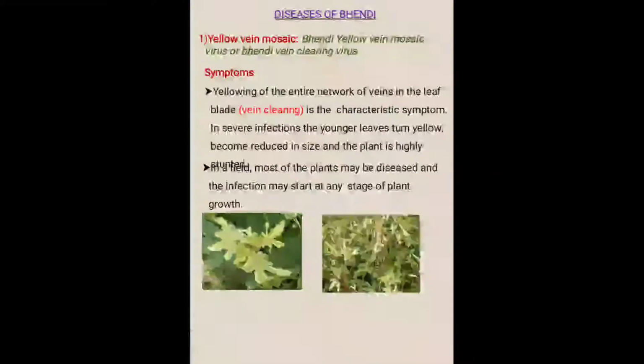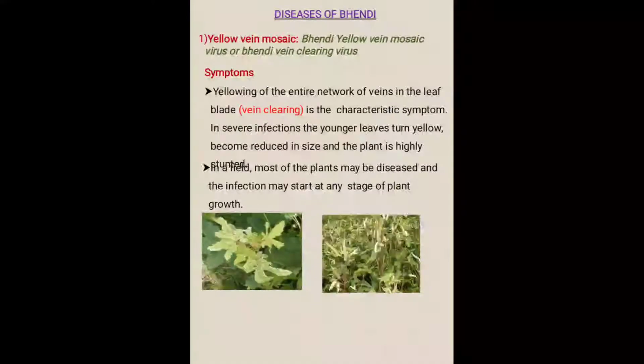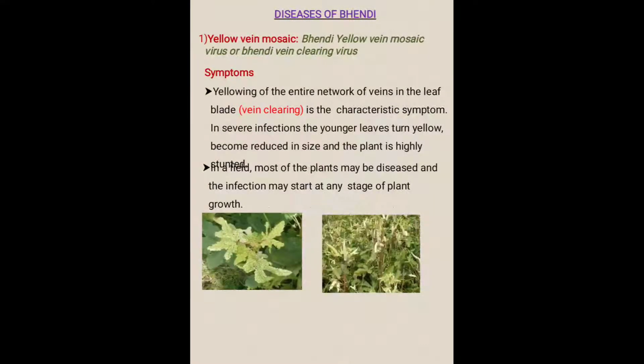The next symptom: in a field, most of the plants may be diseased and the infection may start at any stage of plant growth.